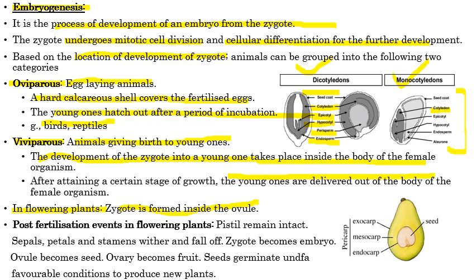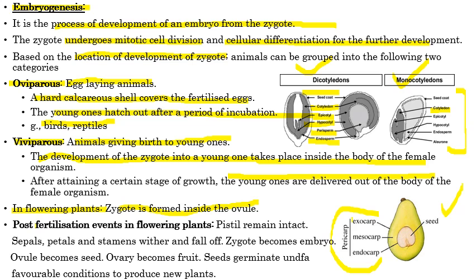Now after the formation of the seed, it has to cross unfavorable conditions and get dispersed by either animals or birds. So for the dispersal of these seeds, fruits are formed. These fruits may be of two types, true fruits or false fruits, but generally fruits have an outer covering called pericarp.